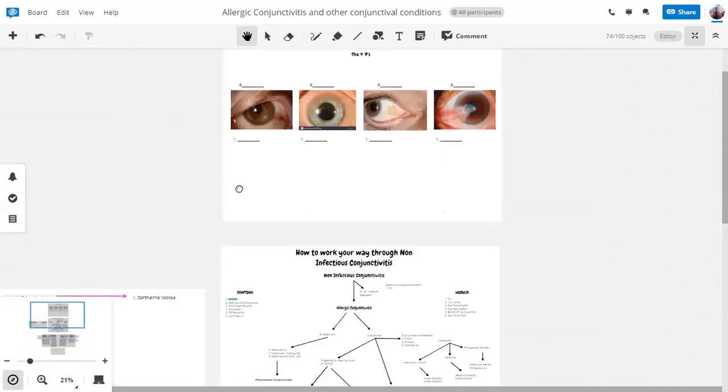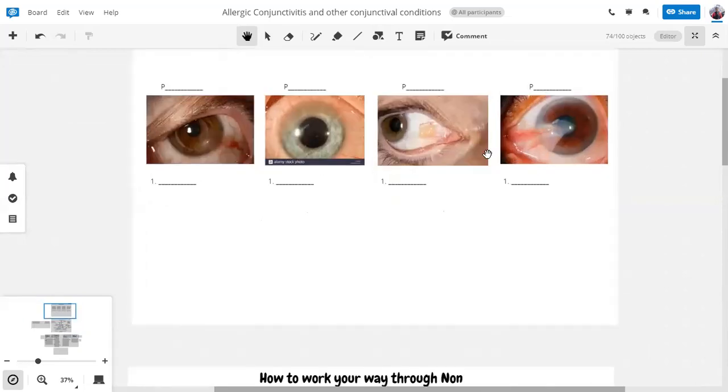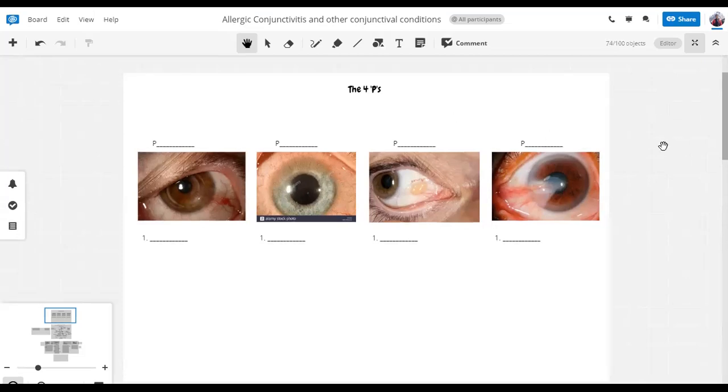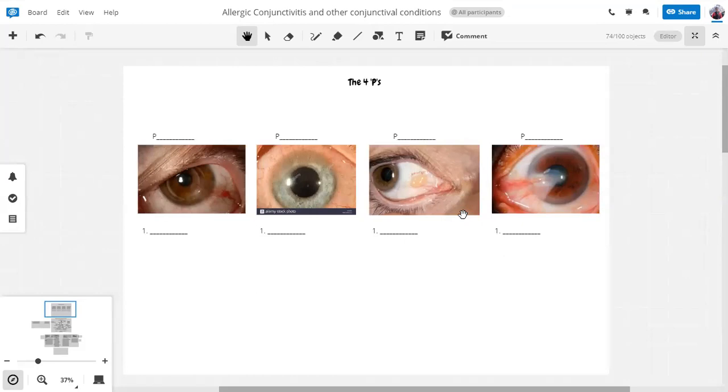So the last important topic of conjunctiva is four diseases or four conditions. All of them begin with the letter P. You've already seen one of these before when we were discussing a certain conjunctivitis, but the rest three are different. Some of them are degenerative conditions, some of them are due to infections, and one of them is due to healing and scarring. So can anybody name those four conditions?